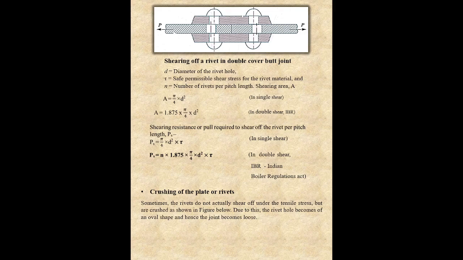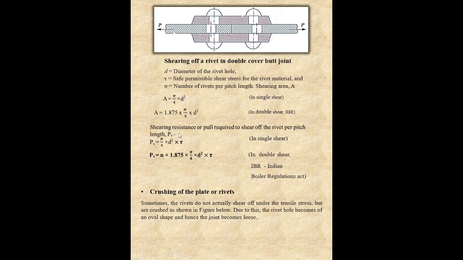It means in per pitch length how many rivets are lying. I am again telling you, small n means the number of rivets lying in the length of one pitch. How many rivets are lying? This is all about n.